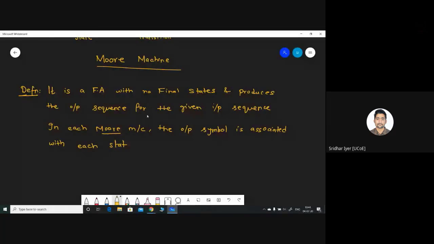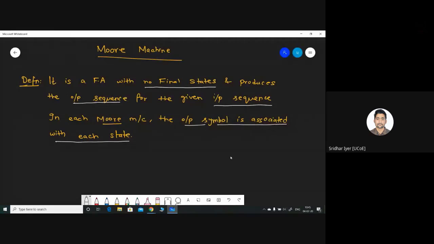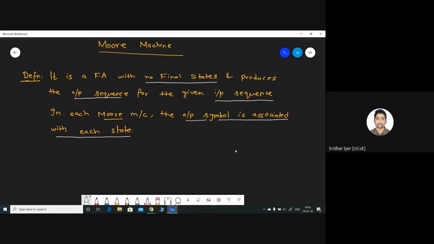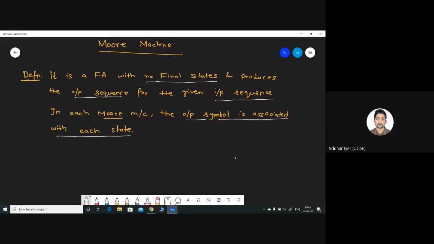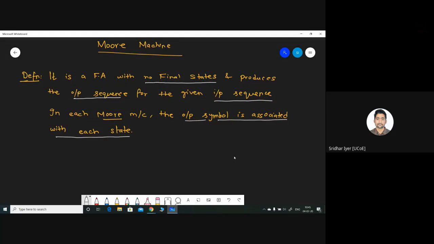This is the definition of a Moore machine. Kindly go through it once again. It is a finite automata with no final states, let me underline that, with no final states, and produces output sequence for the given input sequence. In Moore machine, the output symbol is associated with each state. This is important. This is where Moore machines differ from Mealy machines. Shall I give you an example to make the things clear? Okay, let me give you an example first. Is the definition clear? It will make things much clearer.